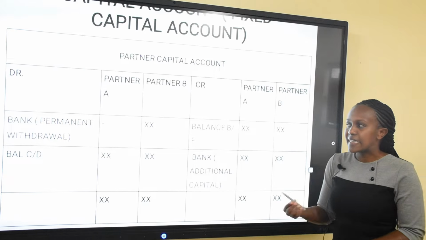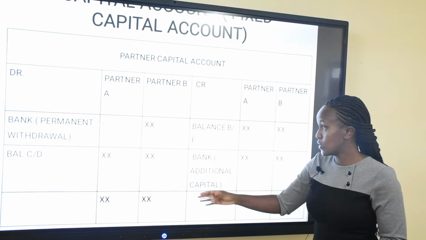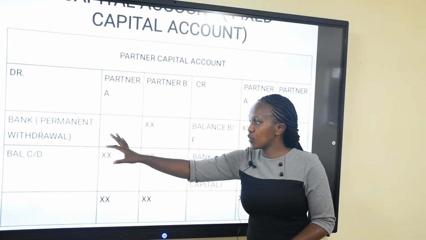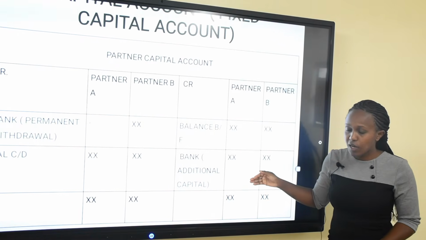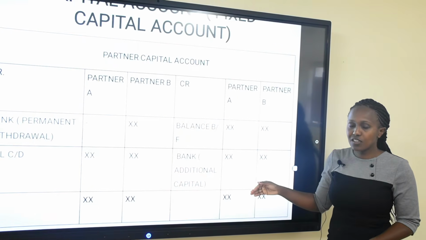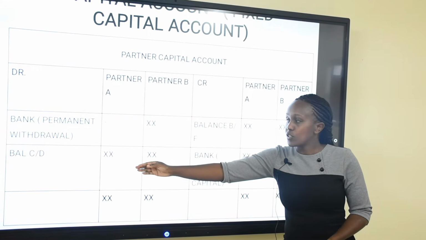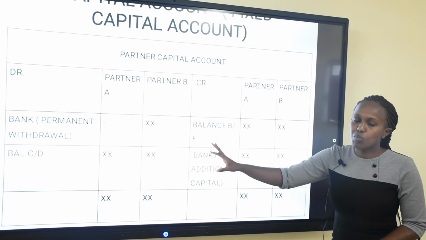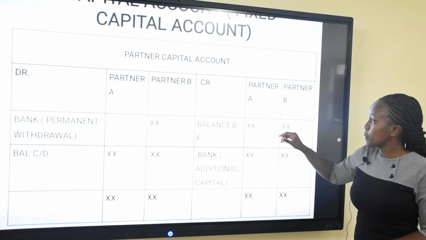But if a partner dies, or permanently withdraws from the business and takes over their capital, we are going to debit this account. So those are the two circumstances. You either bring in additional capital, which is going to be credited to this account, or you permanently withdraw your capital, which is now going to be debited to this account. Otherwise, this account does not keep on changing. It is a fixed account, which you are calling the capital account.